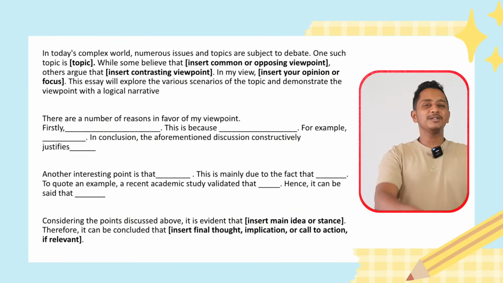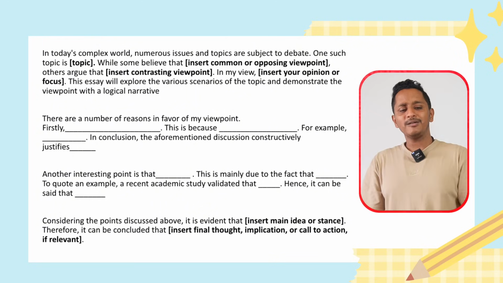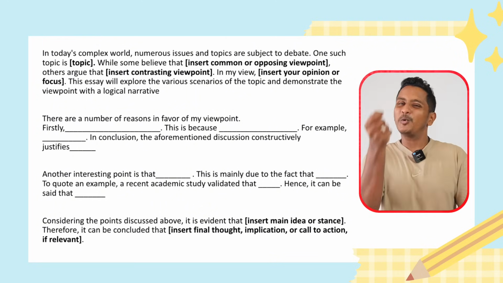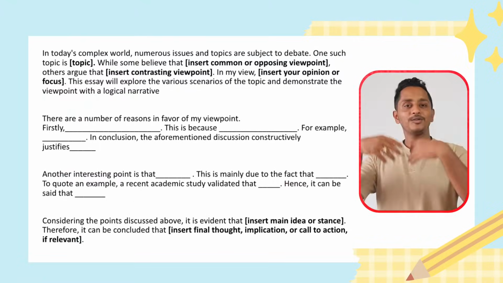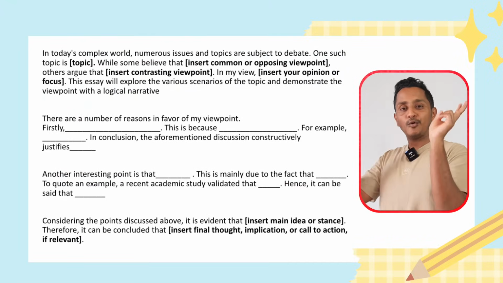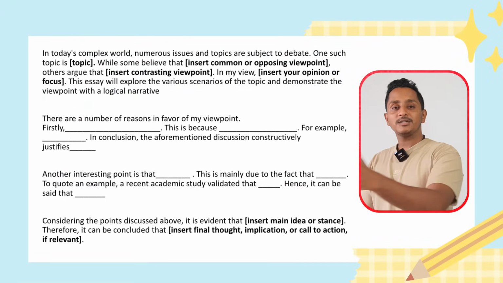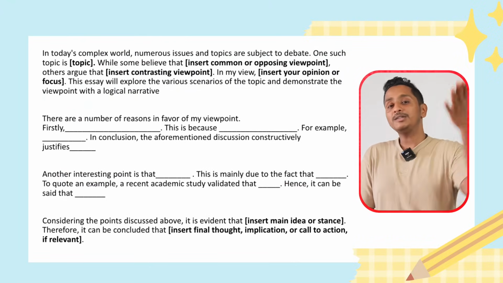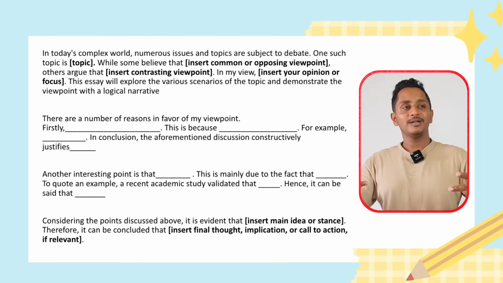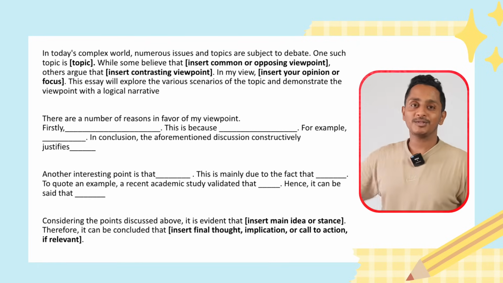So the problem has to be this. But what is the problem? The problem is that a few of the lines are generic, only a few of the lines. If the question is to write the advantages and disadvantages of online tuition, the phrase "number of reasons" in it is not a reason now. You cannot say reason. You got to start with "there are many advantages" for this question.